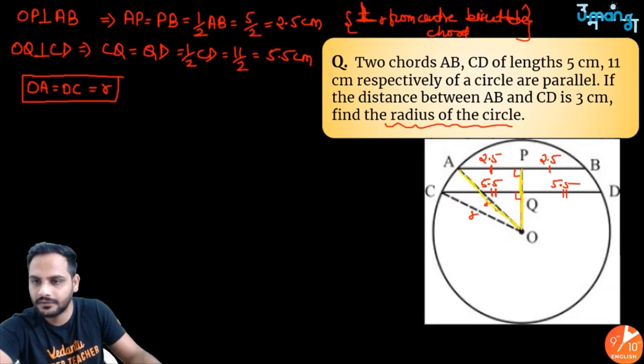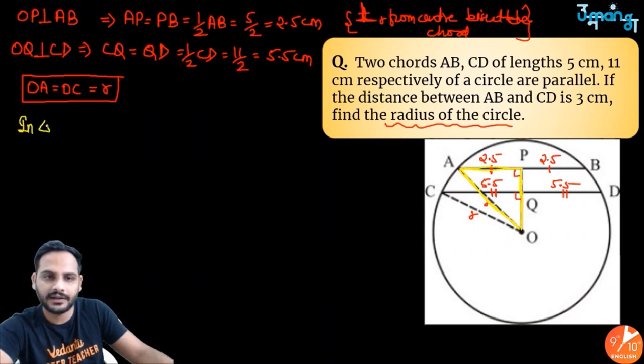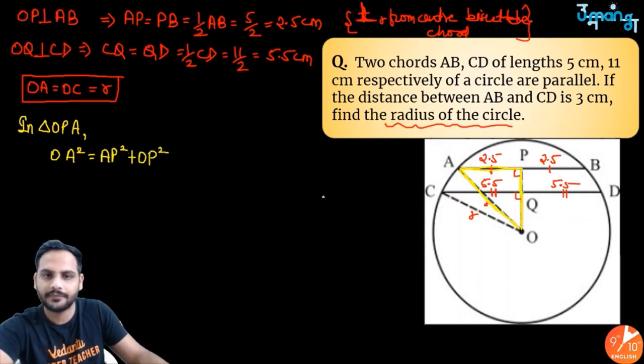We know it is a right angle triangle. So I can say, in triangle OPA, OA square is equal to AP square plus OP square. OA is equal to R. So radius square, R square, is equal to AP, AP is 2.5, whole square plus OP.